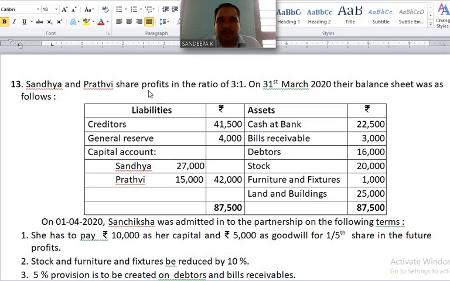Sandhya and Prithvi share profits in the ratio of 3:1. On 31st March 2020, their balance sheet was as follows. Assets: cash at bank, bills receivable, debtors, stock, furniture and fixtures, land and buildings. Creditors, general reserve 4,000 given, capital accounts, Sandhya 27,000, Prithvi 15,000 given. General reserve and capital account balances of old partners appear on the credit side of partners' capital account.